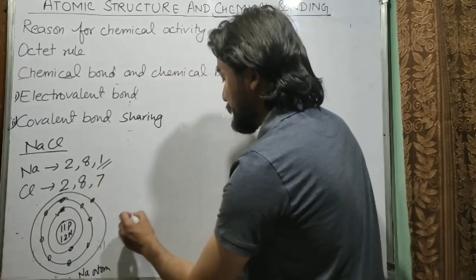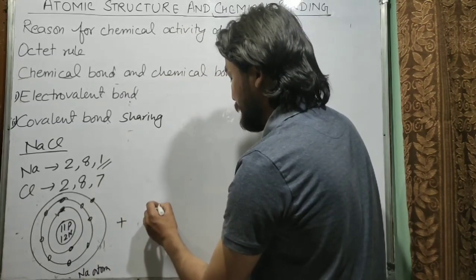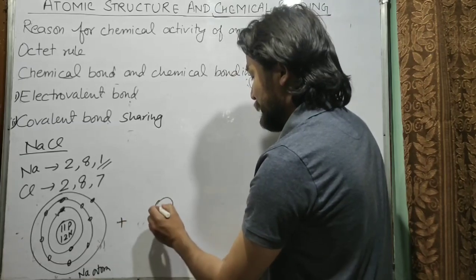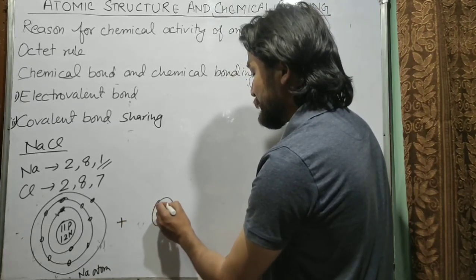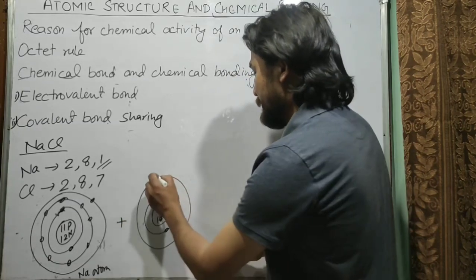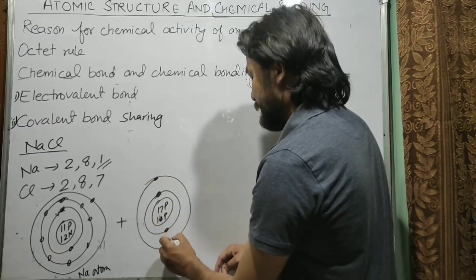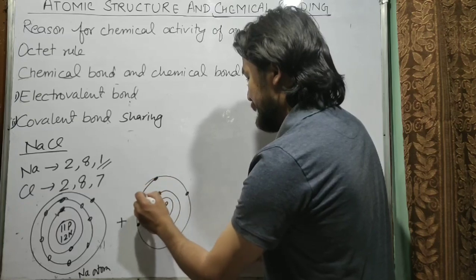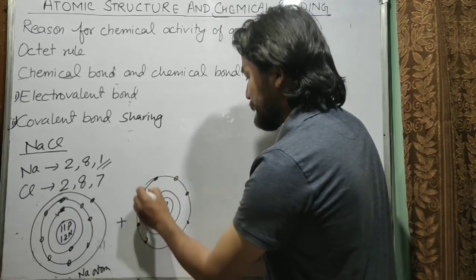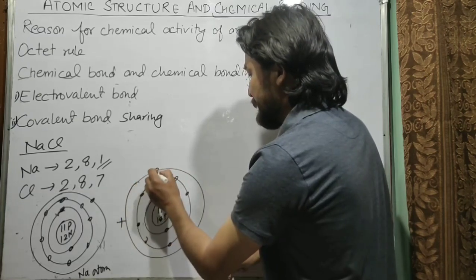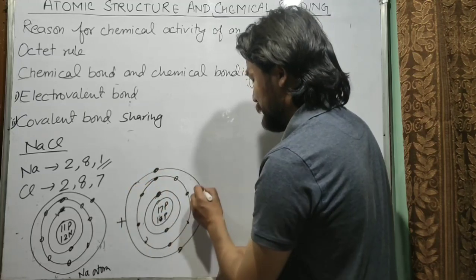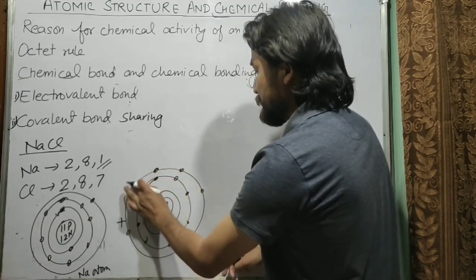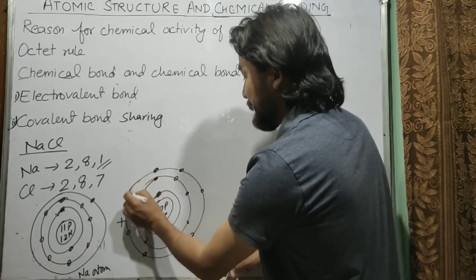Now the next is chlorine atom. So chlorine atom has 17 protons, 2 electrons in its first shell. The second shell has 8 electrons, and the third shell has 7 electrons. 1, 2, 3, 4, 5, 6 and 7. So the third shell has 7 electrons.